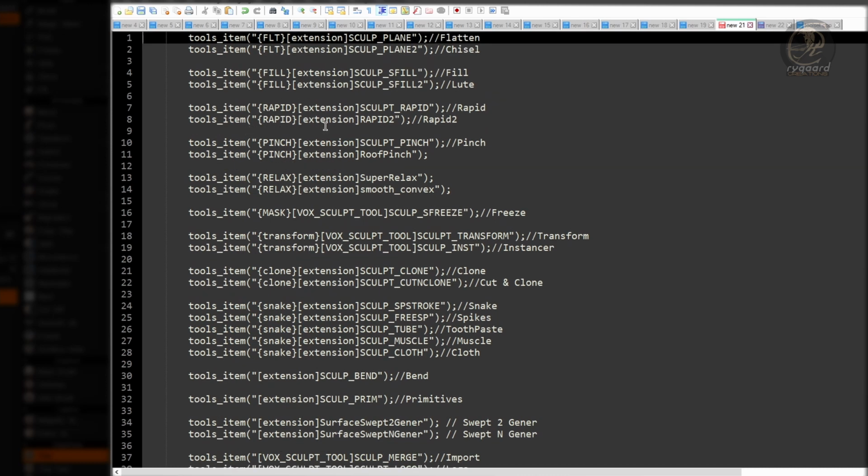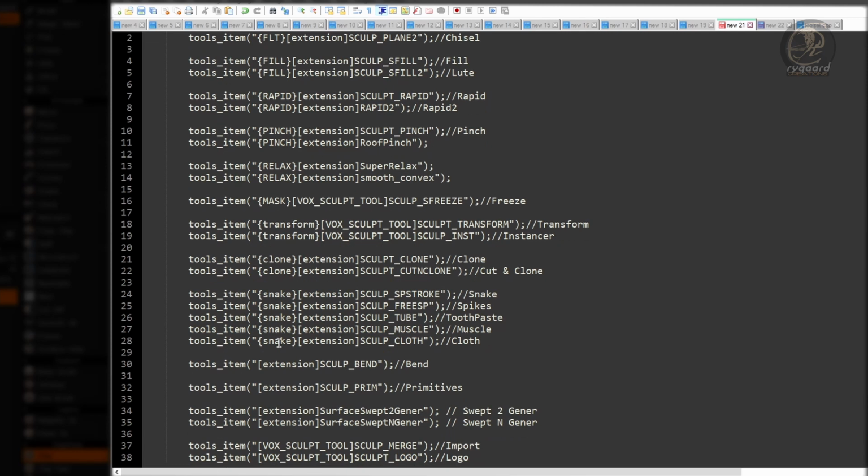As you can see, here I have functions with parameters in curly bracket like the type FLT, fill, rapid, paint, relax, mask, transform, clone, and snake. And also, I have functions that have as parameters in brackets like extension and vox sculpt too.